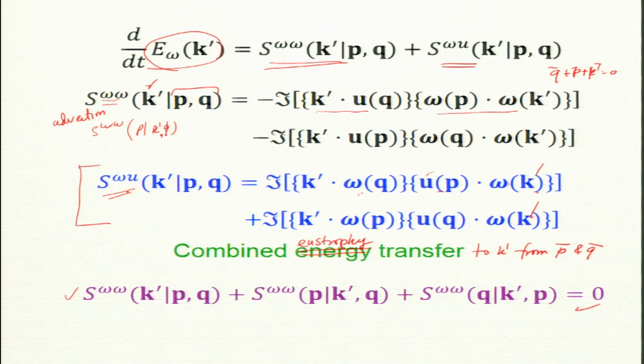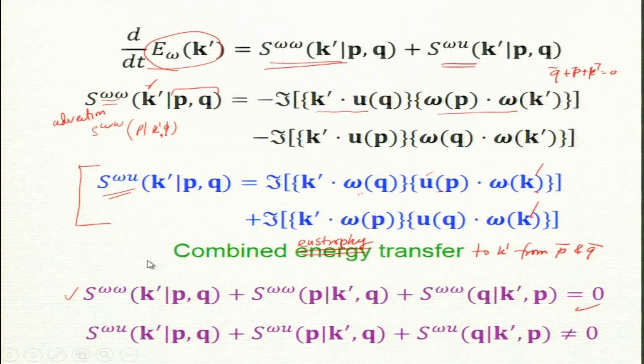In fact, you can just do the sum, you cannot show that it is 0. So, if I have again 3 terms from p and q, just add them up, this is not equal to 0. The sum is not equal to 0. Okay. So, that is the result for combined entropy transfer.